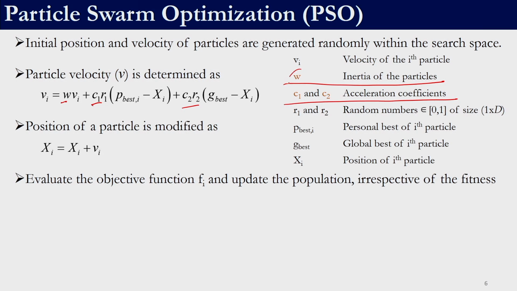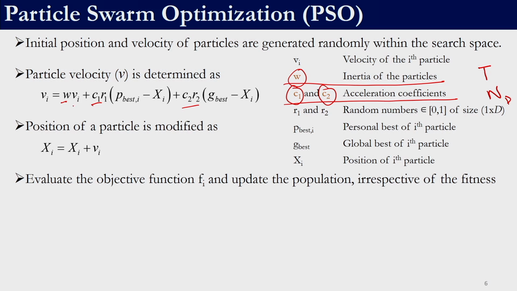So, these 3 parameters have to be provided by the user in addition to the termination criteria, or the number of iterations, or generations, or cycles, whatever we choose to call it, and the population size NP. In addition to these 2 parameters, the user is also supposed to give the inertia and the acceleration coefficient. There are 2 acceleration coefficients, right.